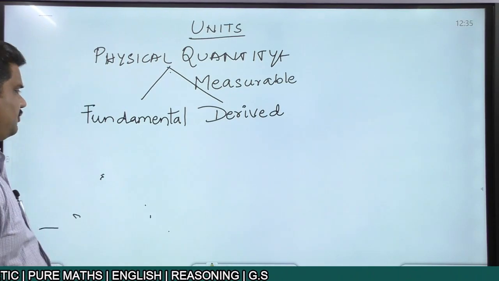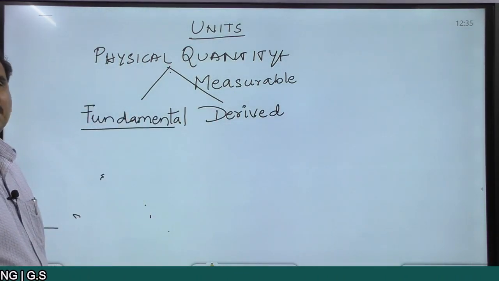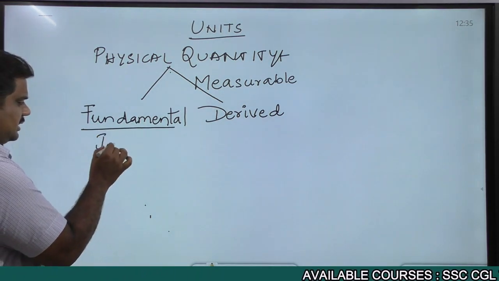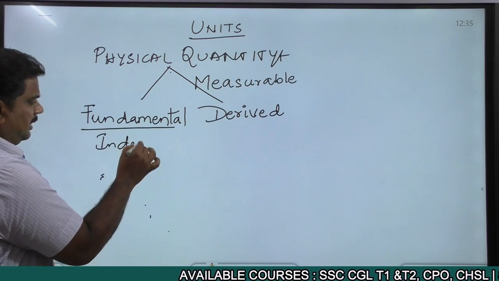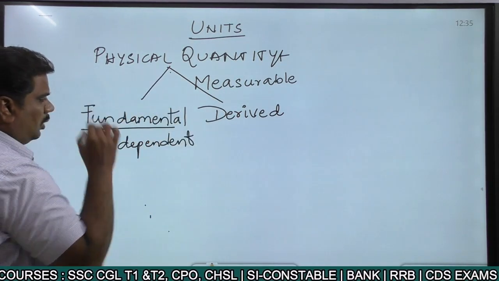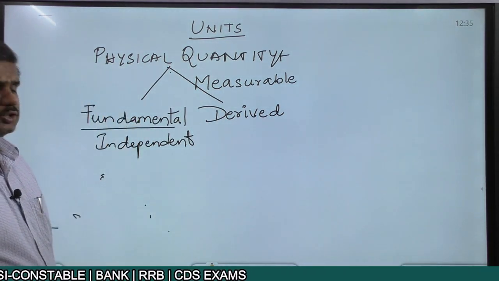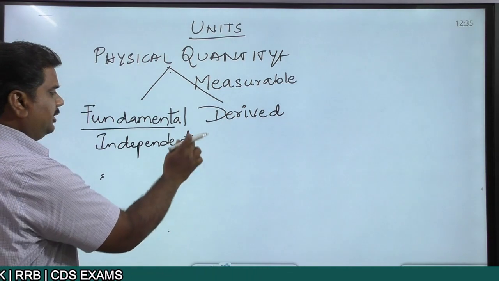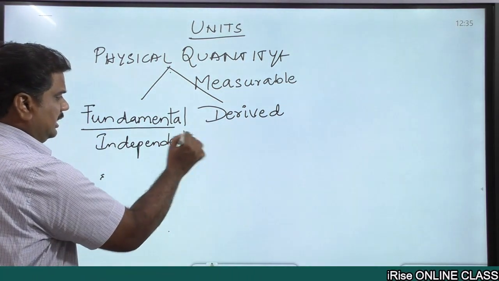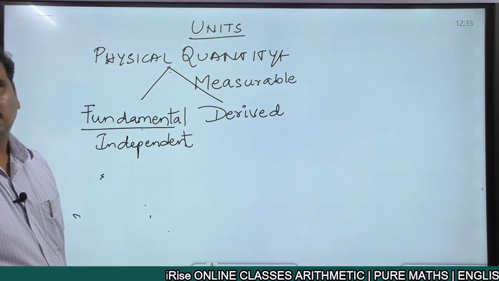Now when talking about the first category, the fundamental quantity, what are fundamental quantities? The quantities which are completely independent of any other physical quantities, we call them fundamental quantities.